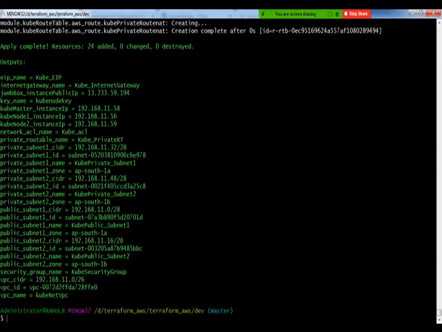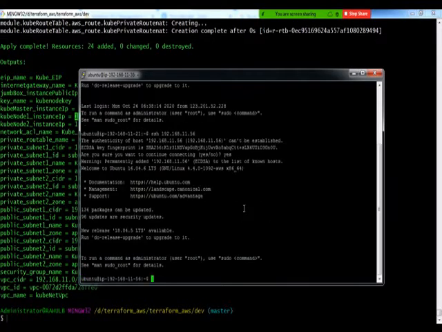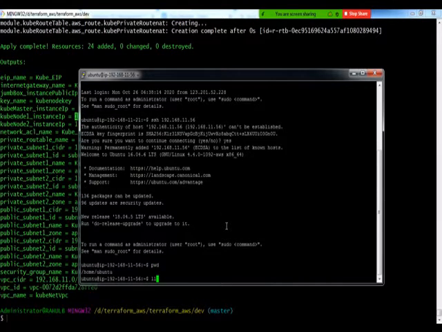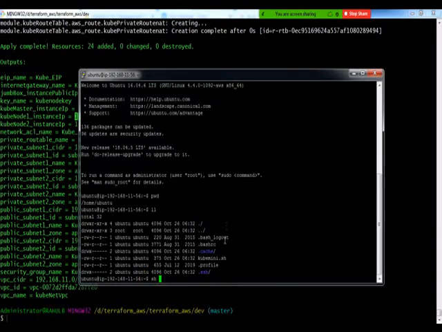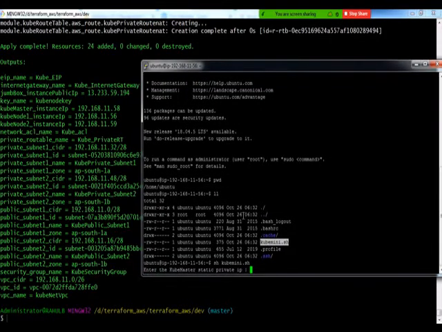So I need a kube node IP, which is there in the output on my Git Bash. I just copy that. I'm going to the kube node and doing an SSH. I type yes. Now I'm at kube node 1, at the home directory, and I'm going to execute a script called kubemini.sh, which is already there as part of the bootstrapping of that particular EC2 instance from the repository. Now it asks me to enter the Kubernetes master static IP. We do have a Kubernetes master static IP.